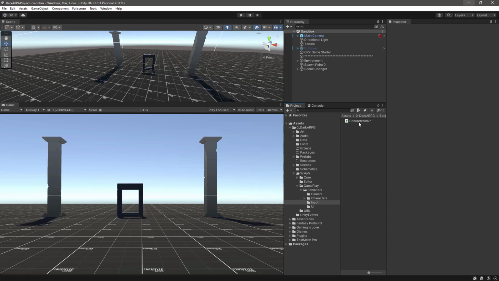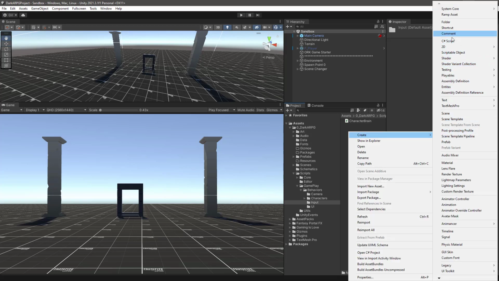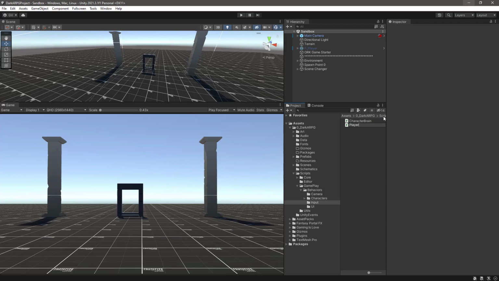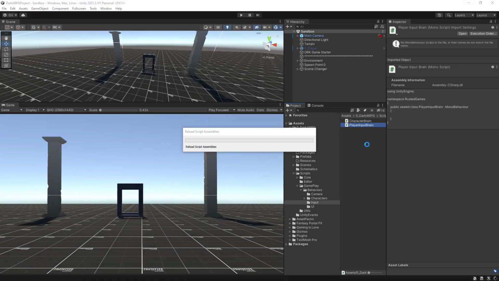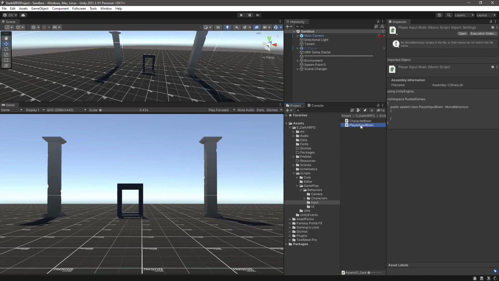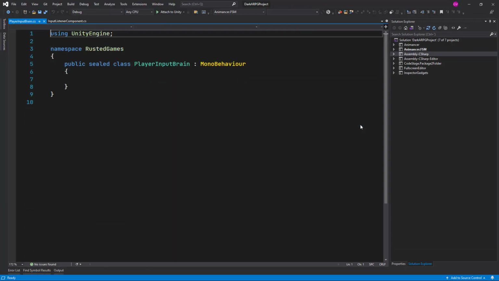Okay, now here inside this same input folder I will create another script, and let's call this one player input brain. Later on we will have, for example, enemies or AI input brain, something like that, that is going to be driven by behavior trees. So for now let's just create this new player input brain, and let Unity compile and open up the script in Visual Studio.